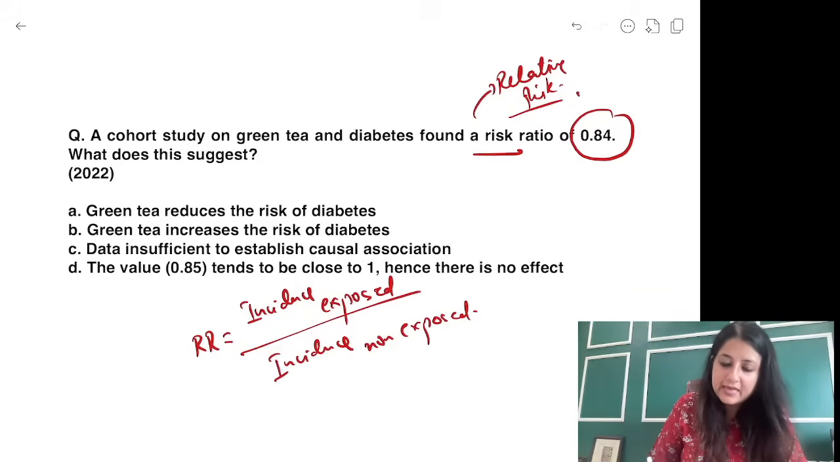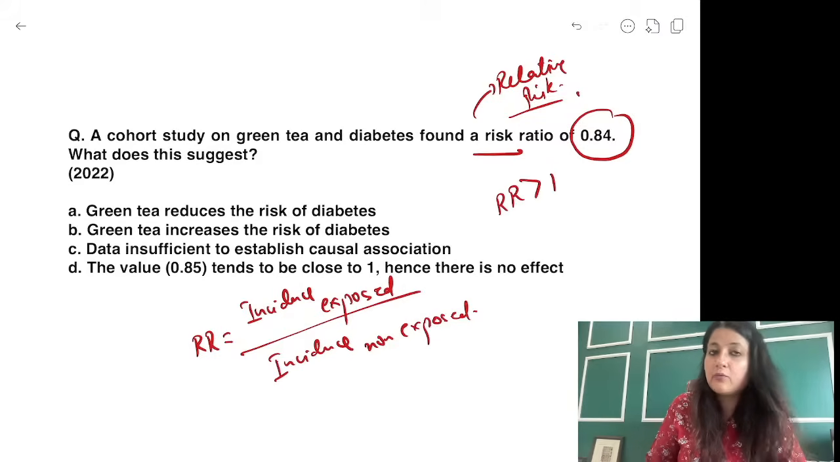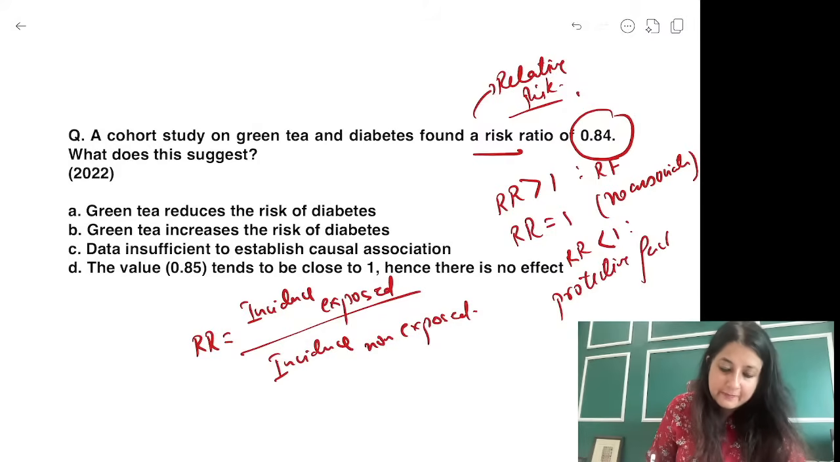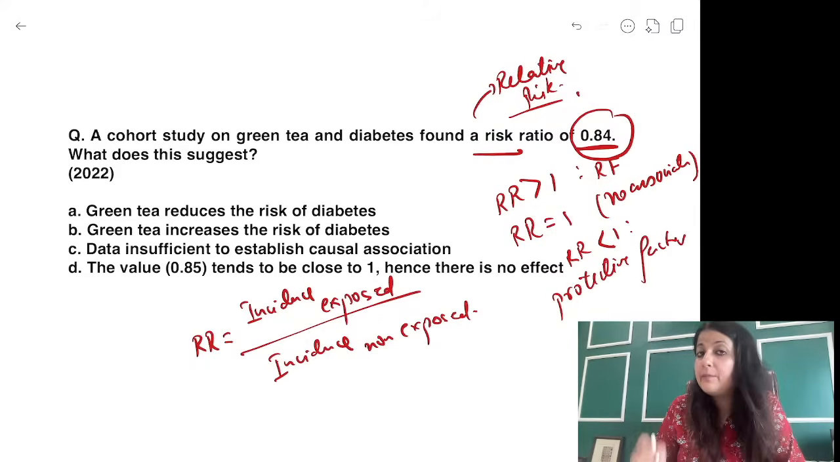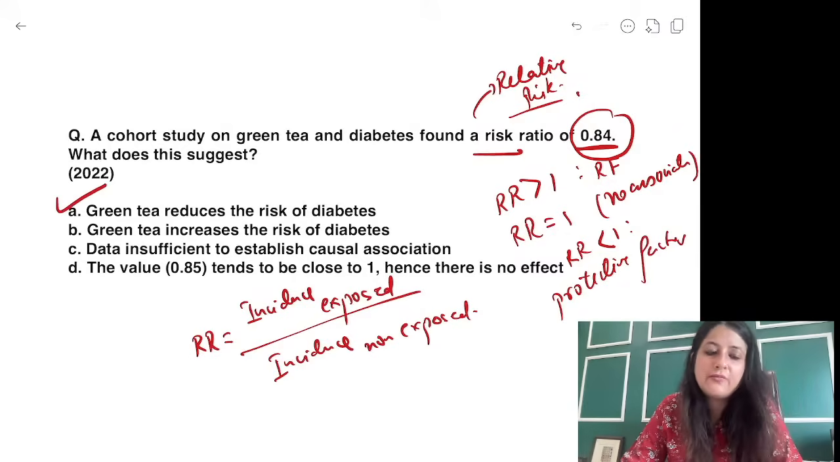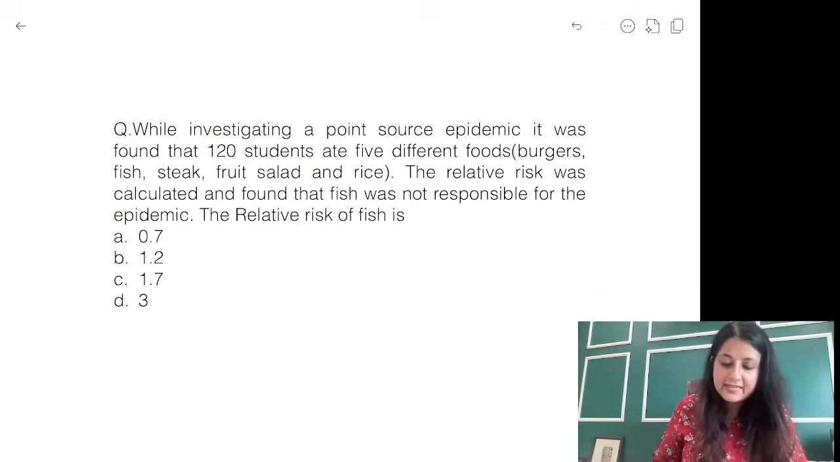You can get relative risk more than one. If you get relative risk more than one, it is a risk factor. If you get it equal to one, it means no association. And if you get it less than one, it means protective factor. Here I got 0.84. Remember, risk ratio is the same as relative risk. That means green tea reduces the risk of diabetes. Okay. All right. Next one.